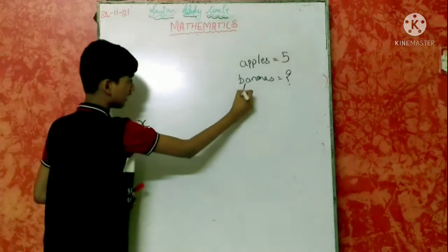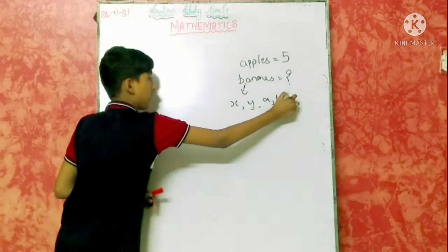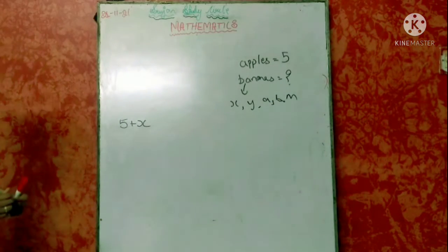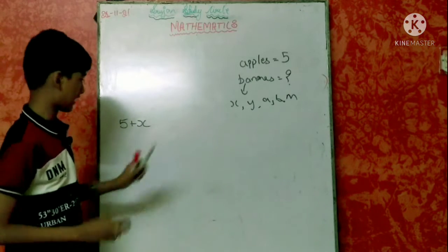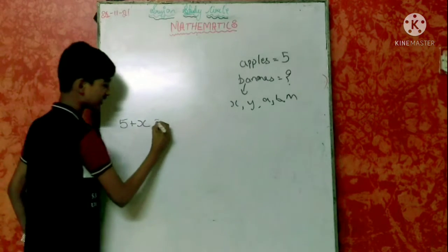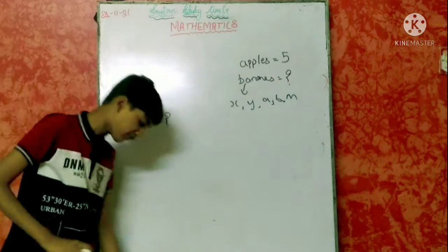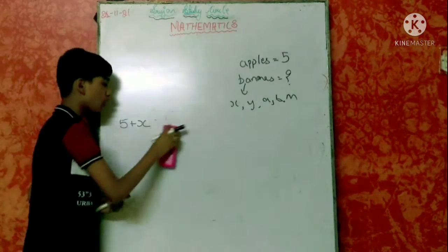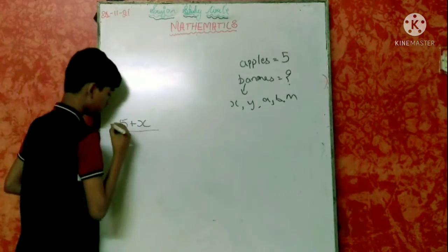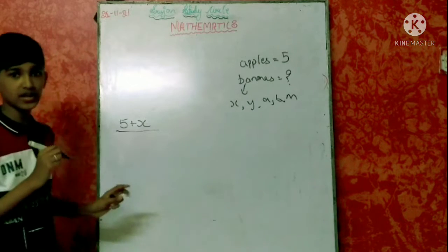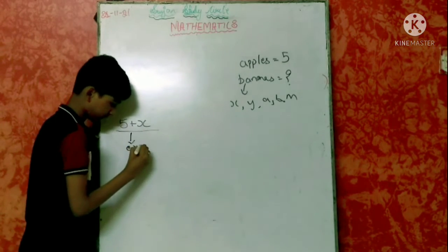We can take any variable: x, y, a, b, m, any alphabet. We don't know the total either. Here there are unknowns, but they have not given the total. So this type of question is known as an expression.